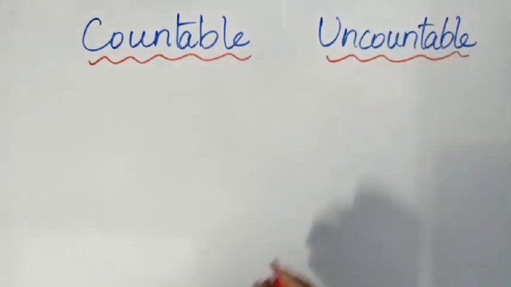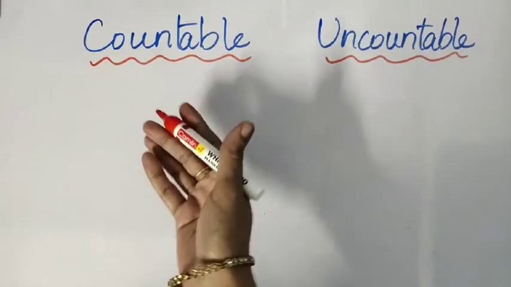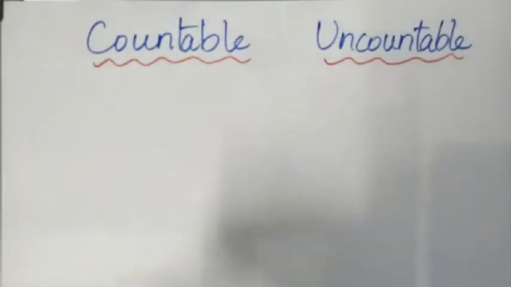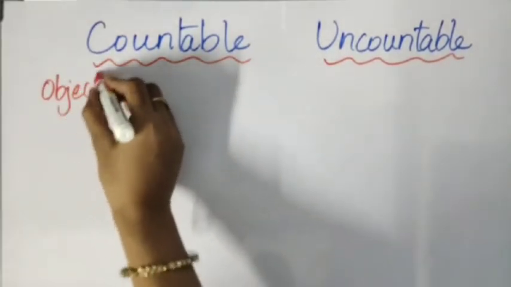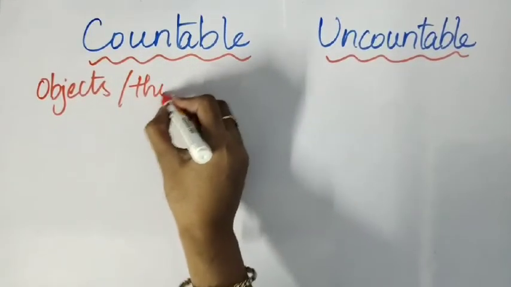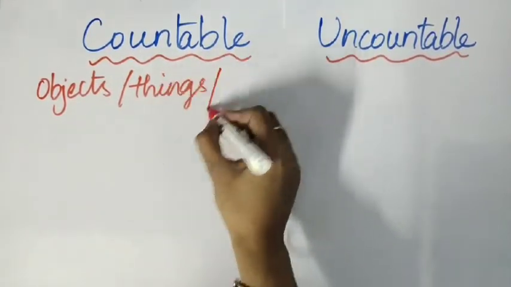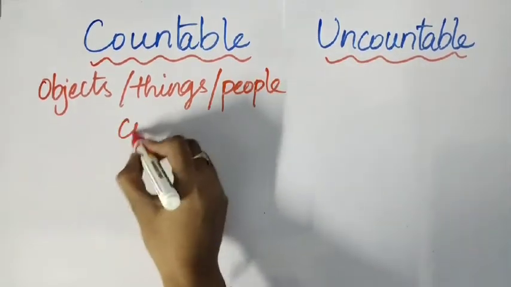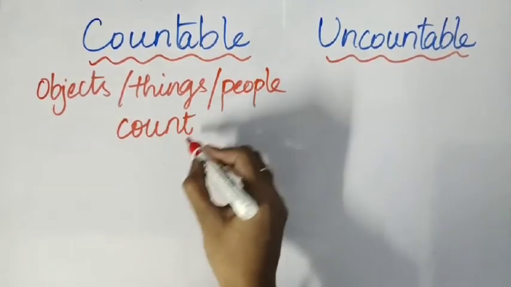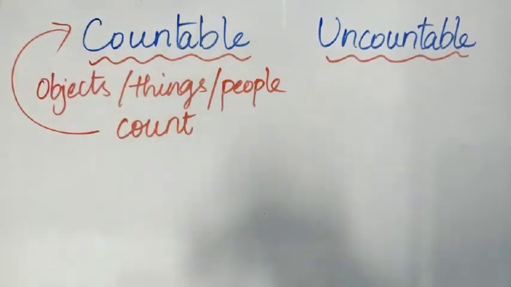By seeing these words only, you might be able to understand what is a countable noun and what is an uncountable noun. Countable nouns are the names of objects or things that you can count. Objects, things, people, whatever it is that you can count. These are called countable nouns.